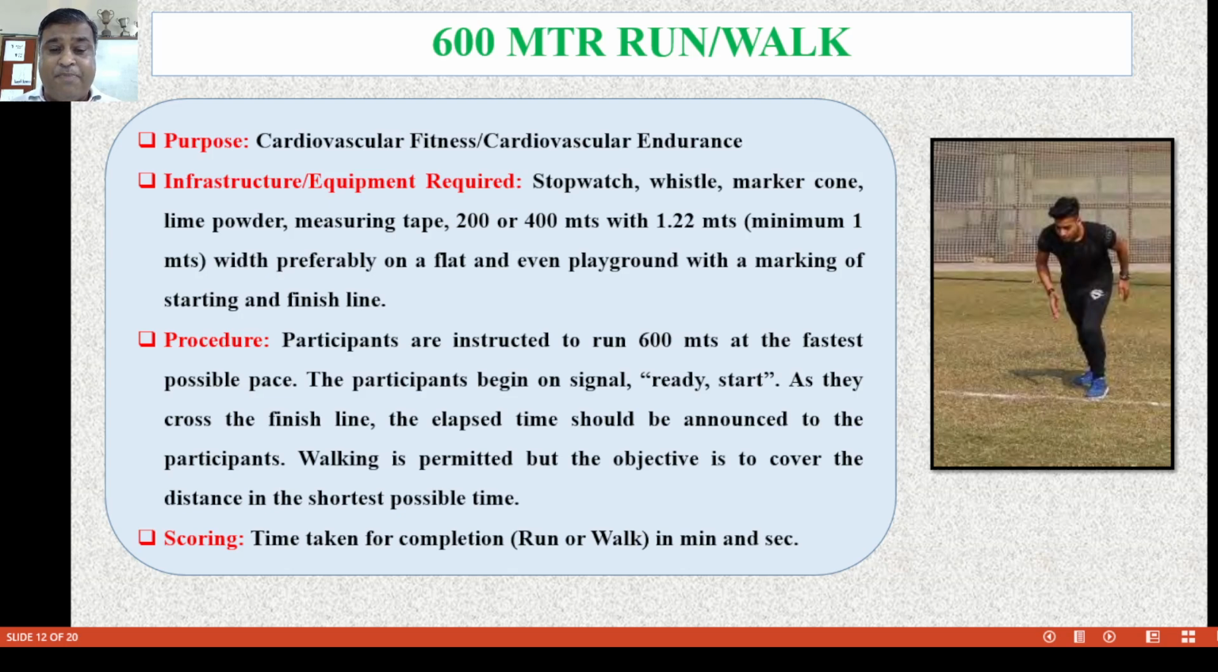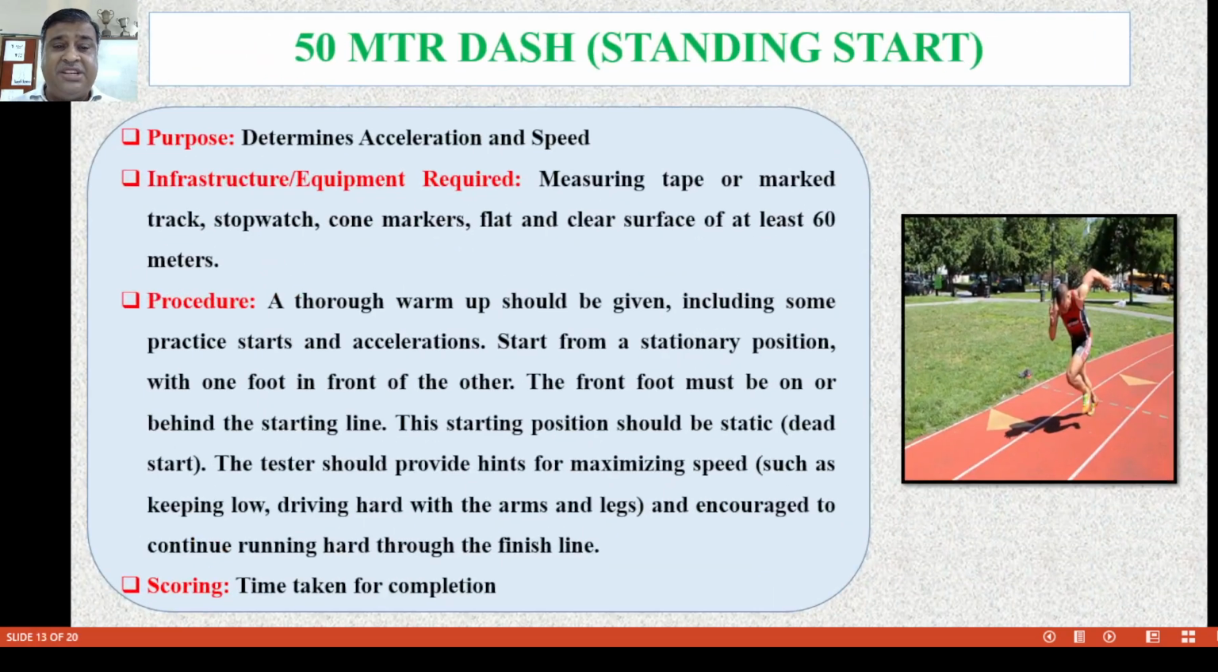Walking is permitted, but the objective is to cover the distance in the shortest possible time. What is the scoring? The time taken for completion, whether running or walking, in minutes or seconds. Next is the 50 meters dash from a standing start. The purpose of the test is to determine acceleration speed.